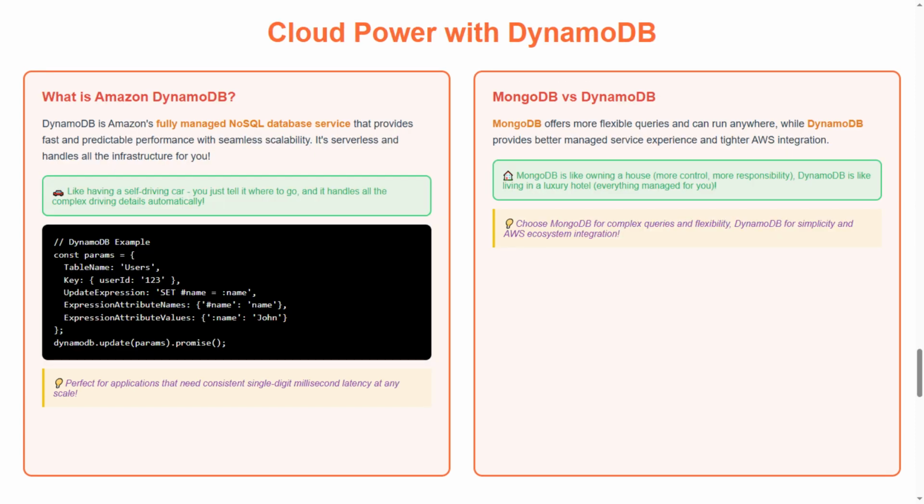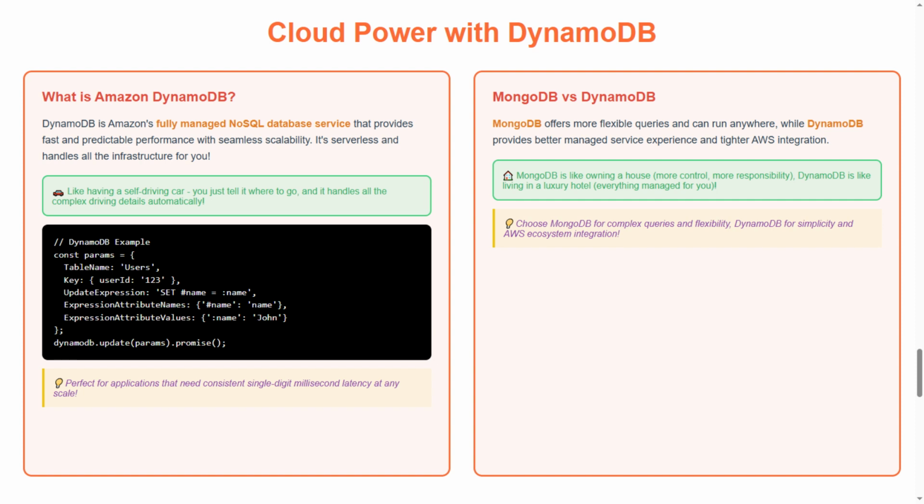Let's explore cloud power with DynamoDB. First question, what is Amazon DynamoDB? DynamoDB is Amazon's fully managed NoSQL database service that provides fast and predictable performance with seamless scalability. It's serverless and handles all the infrastructure for you.